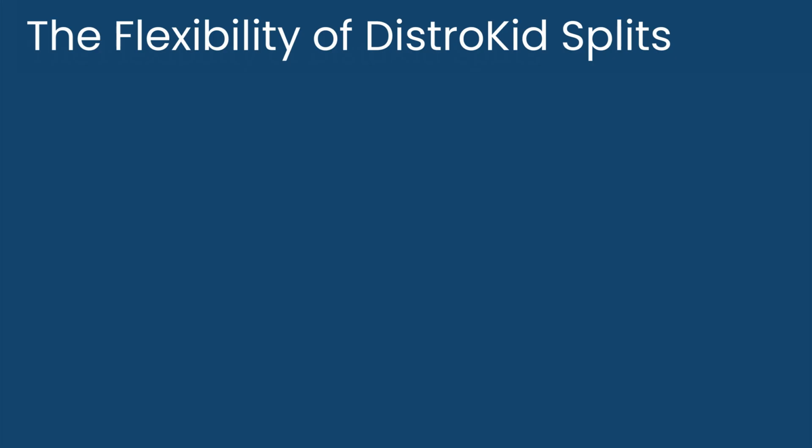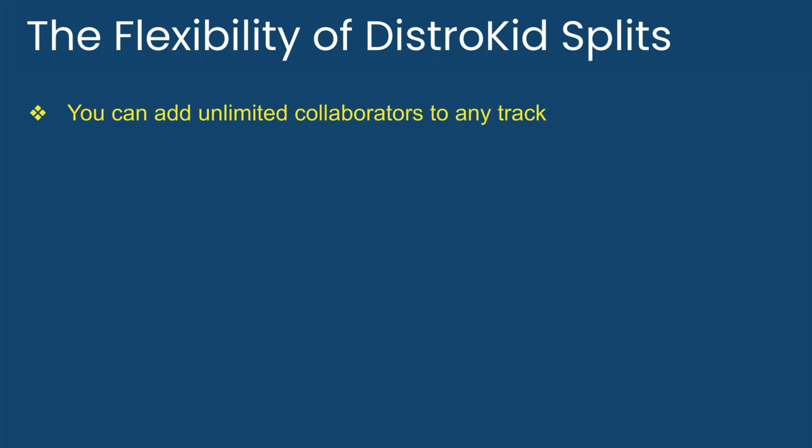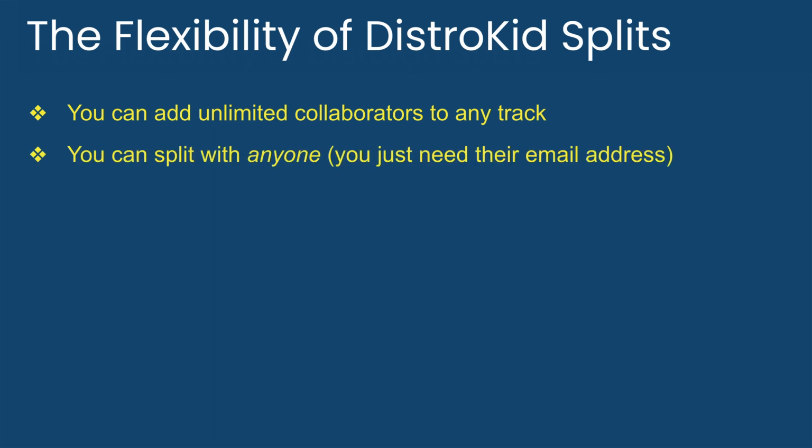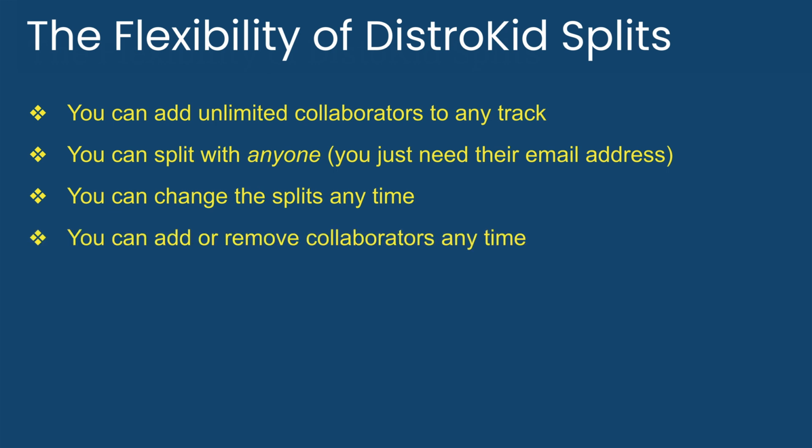And then we can also consider the flexibility that DistroKid Splits offers you. So first of all, you can add unlimited collaborators to any track, so as many people as you need to add, that's no problem. You can split with anyone, and all you need is their email address. And like I mentioned earlier, if they don't have an account, they'll be able to sign up for a reduced price. You can change the splits at any time, so if you had it at a certain percentage at one point, and then you need to change that, you can do that easily anytime you want, so that's not a problem. You can also add or remove collaborators at any time also.